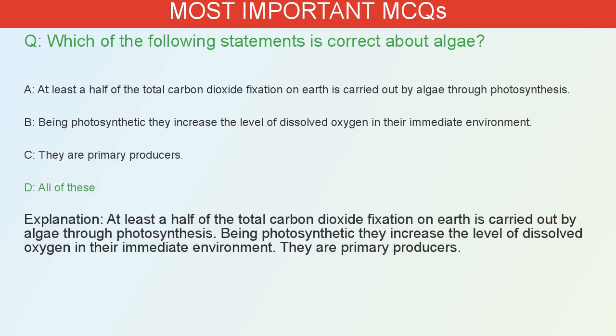The correct answer is D. At least a half of the total carbon dioxide fixation on Earth is carried out by algae through photosynthesis. Being photosynthetic, they increase the level of dissolved oxygen in the immediate environment. They are primary producers.